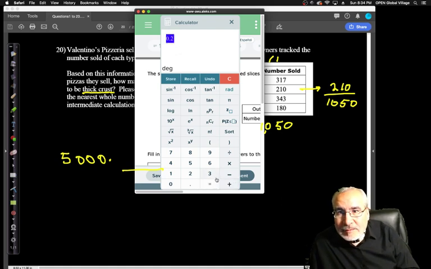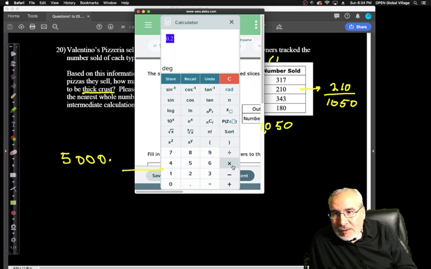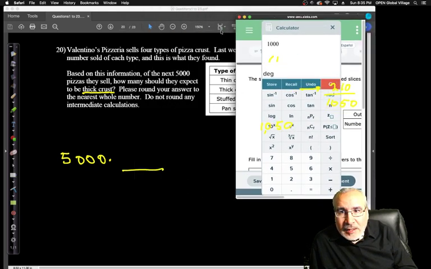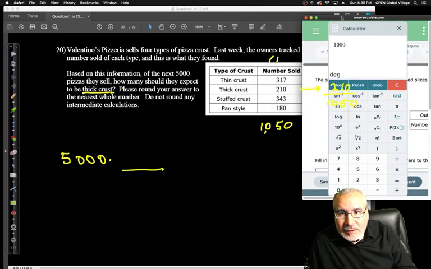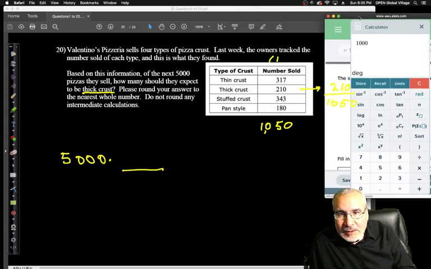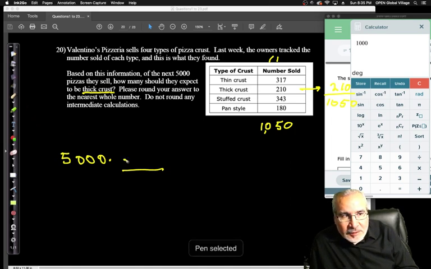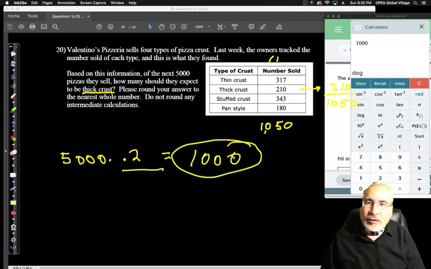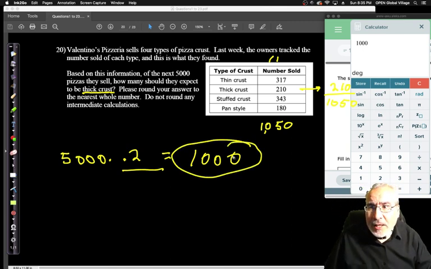So that's 0.2, 20% of our thick crust. So we take that times 5,000. And we've got 1,000 thick crust pizzas that are projected to be sold. You know what? I could have just gone maybe over here. Yeah, that's okay. We're taken care of now. So this was times 0.2, and we've got 1,000 pizzas as our answer to input. 1,000 thick crust.